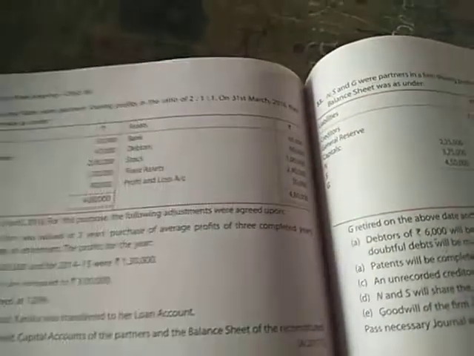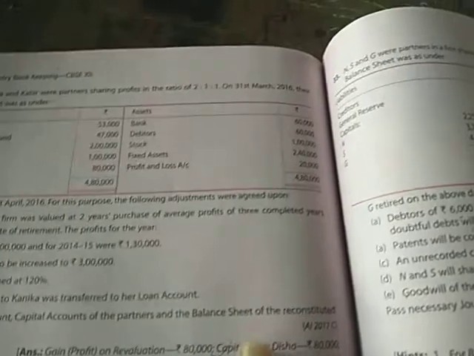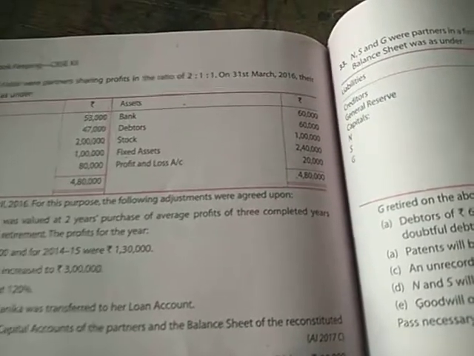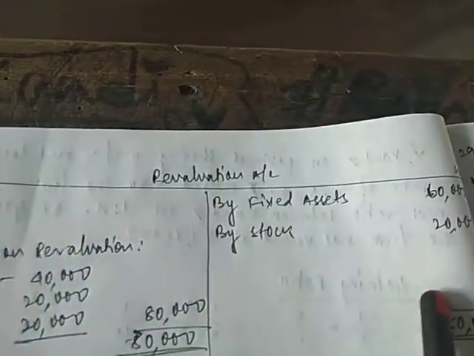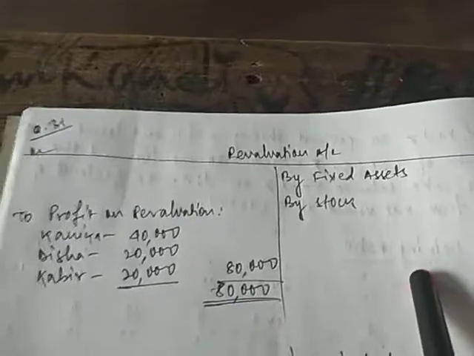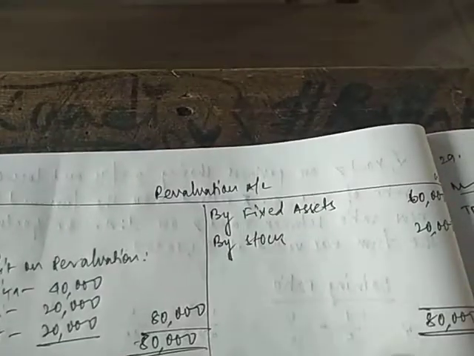Apart from this, stock was to be valued at 120%. Now stock given here in the balance sheet was rupees 1 lakh, so 120% of 1 lakh will be 1,20,000. Earlier the stock was 1 lakh, now it is valued at 1,20,000, so 20,000 is the profit on stock that we have written. There is no other entry for evaluation, so directly 60 plus 20, 80,000 is the profit.